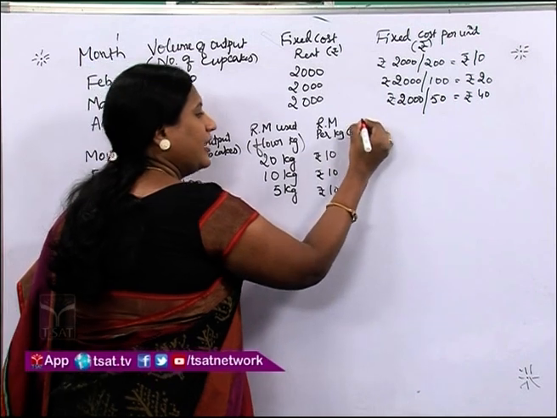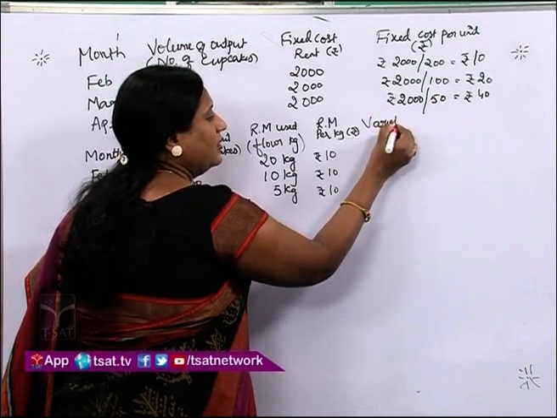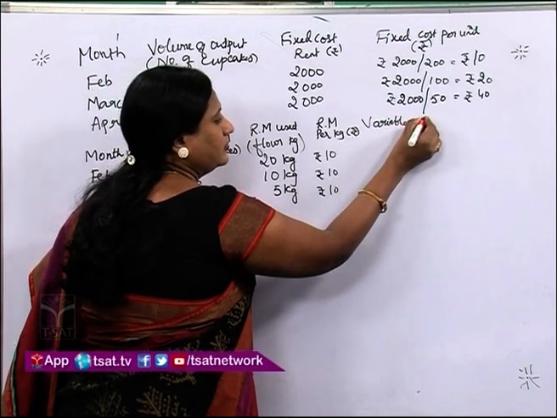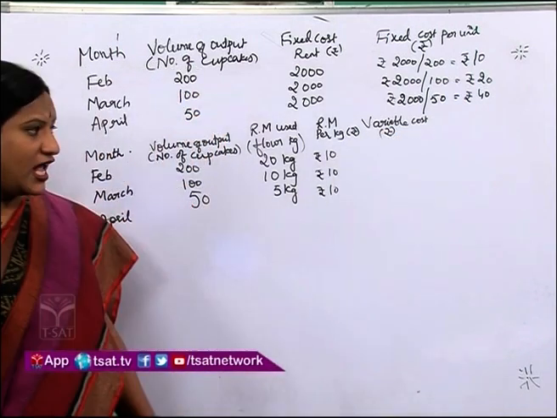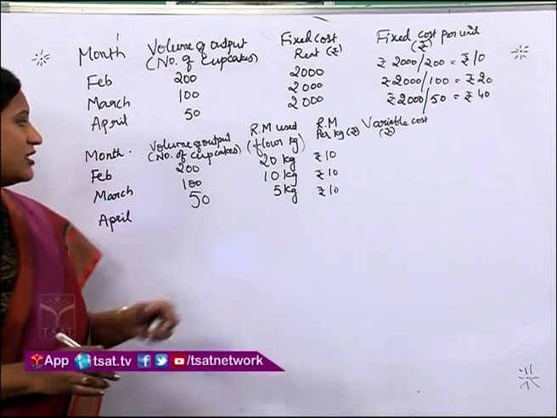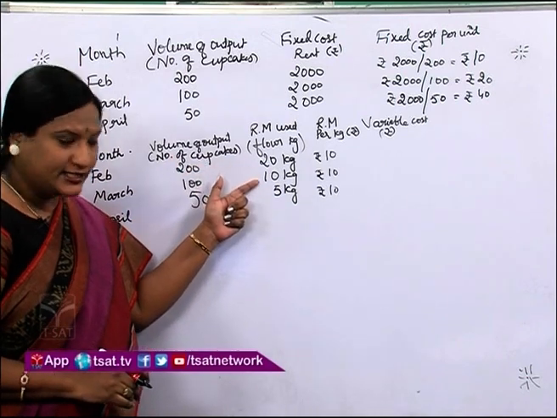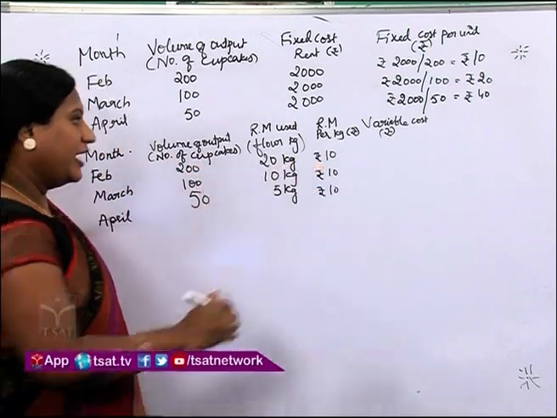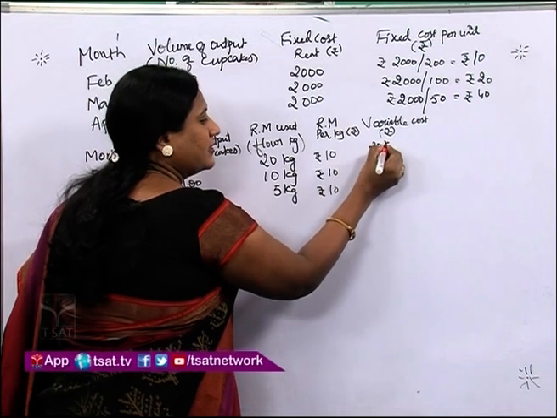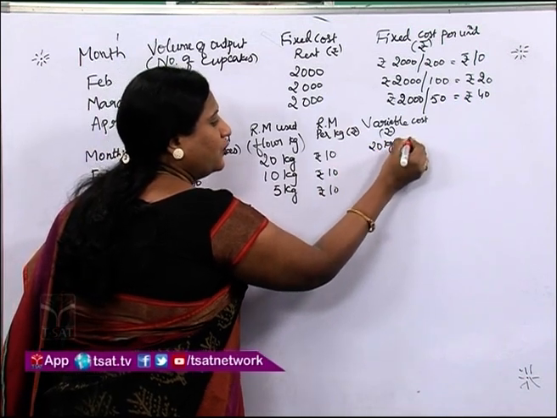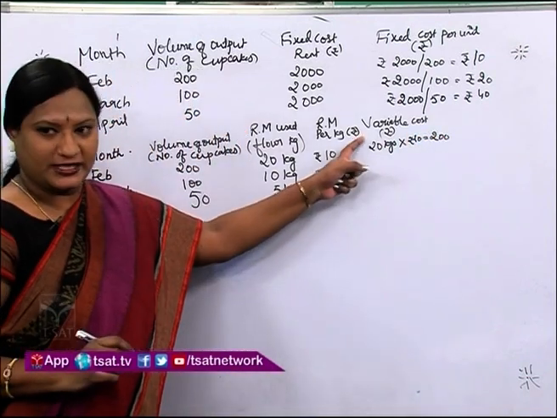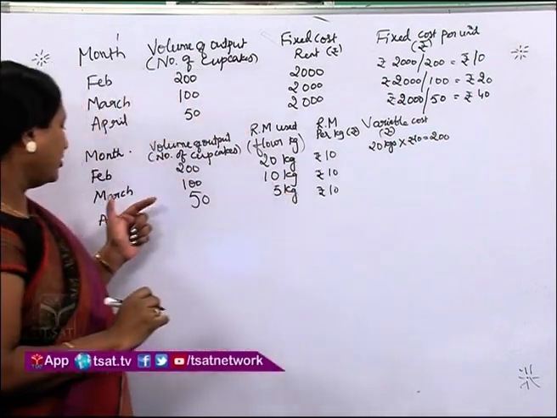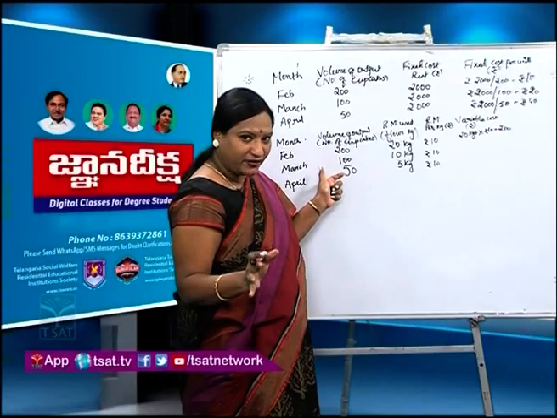Now, let us find out variable cost, which will be again in rupees. So, how do we calculate variable cost? 20 kgs into 10 rupees. 20 kgs into rupees 10 is equals to 200 rupees. And in the month of March, he made 100 cupcakes.